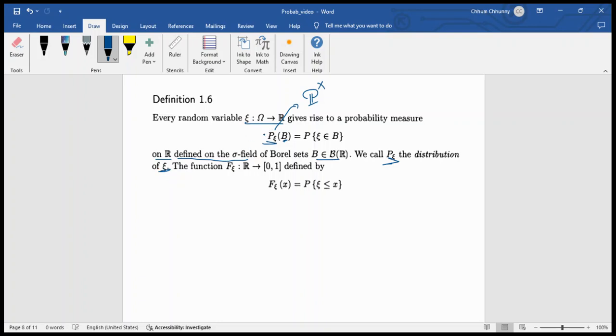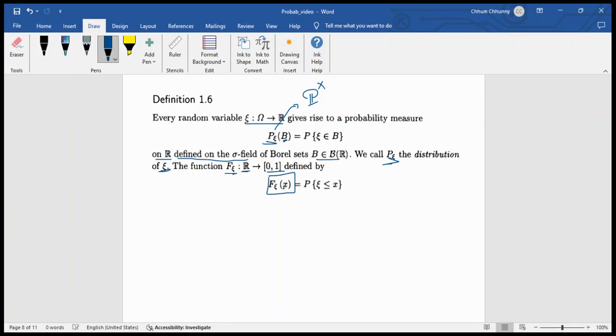And from P_ψ we also get a real-valued function. That's why I talked about real values in the previous part: from P_ψ of B we get a real-valued function, F_ψ, defined from ℝ to [0, 1].